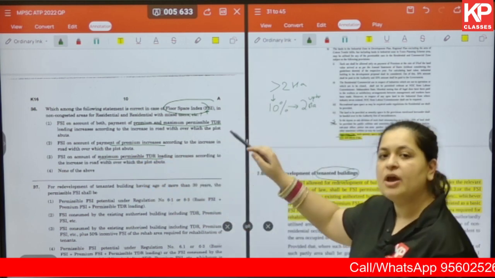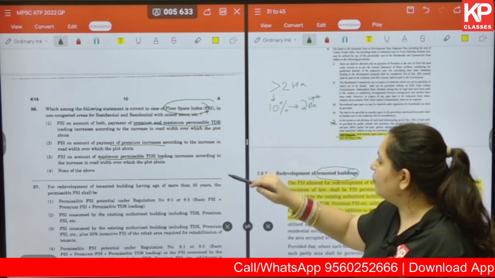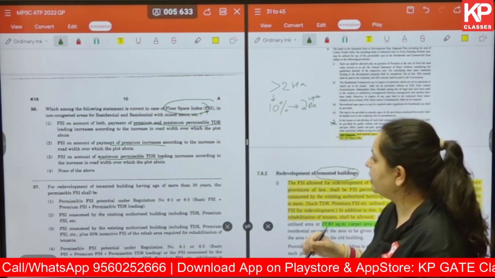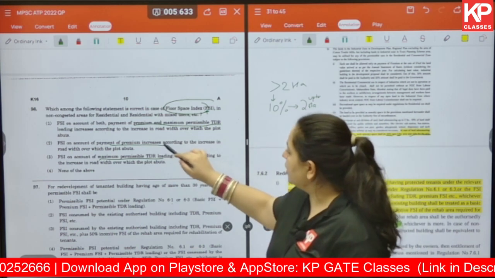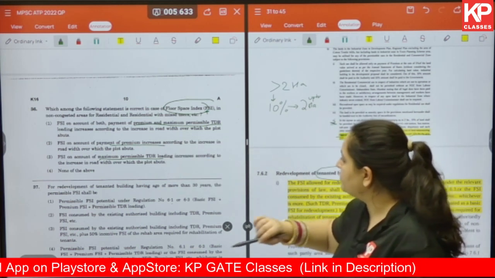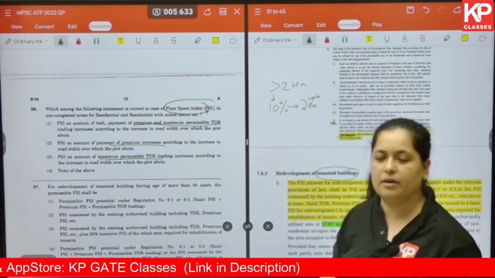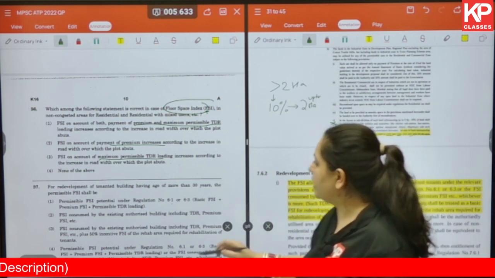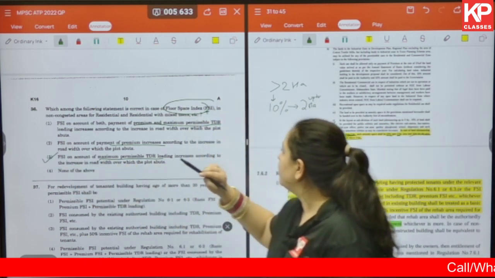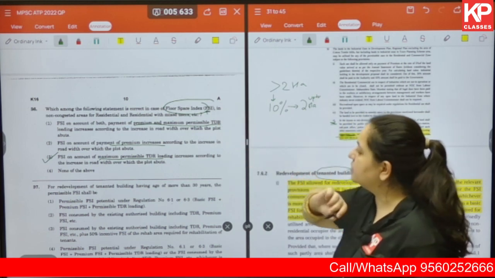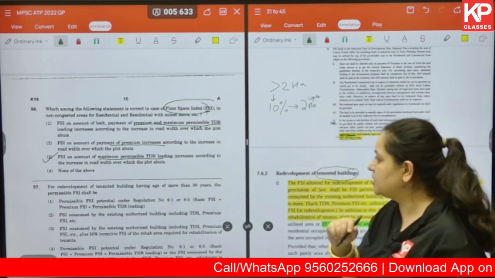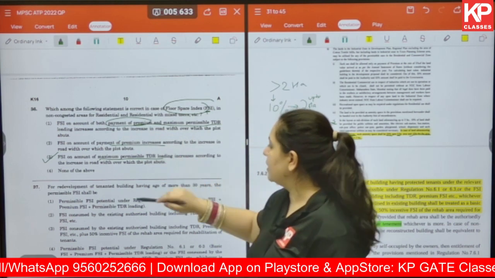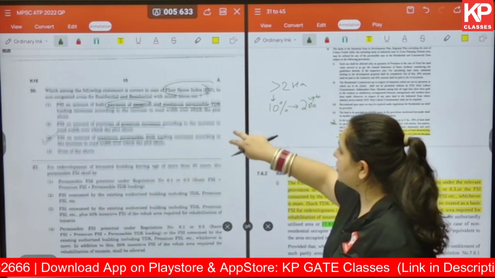So in the first one, we are talking about the payment of premium as well as maximum TDR that we can load in that particular area. In the second one, we are only talking about payment of premium, and in the third one, we are only talking about maximum permissible TDR loading. Okay, the correct answer for us is 3. When it comes to FSI in non-congested areas for residential and mixed use, there is no scope of payment of premium. Hence, only option number 3 is correct.